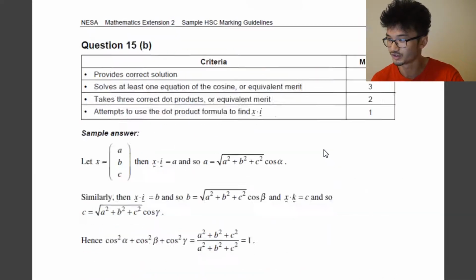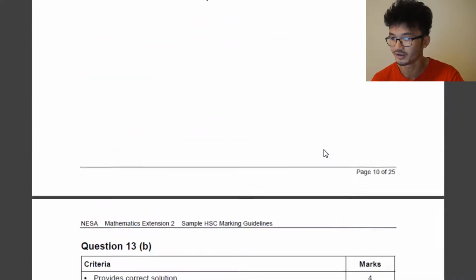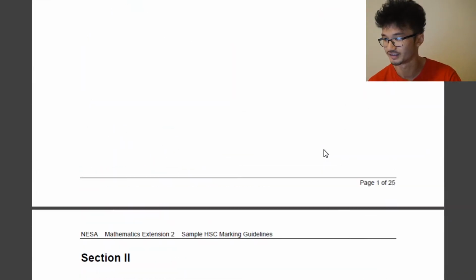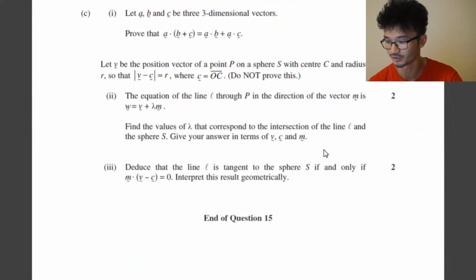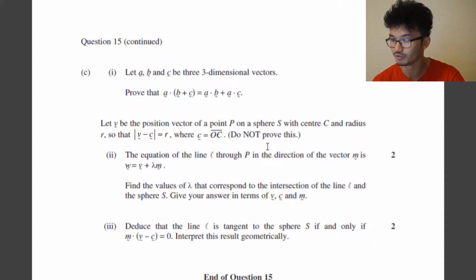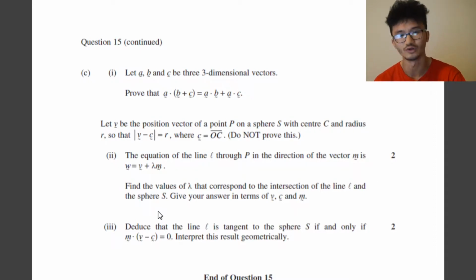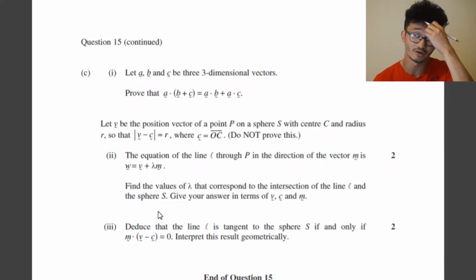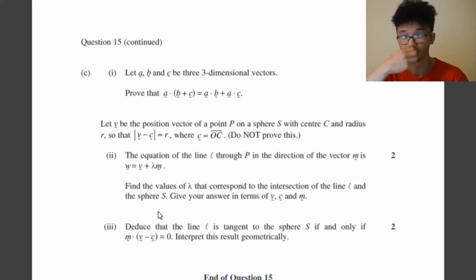I did want to also touch on the vectors questions, since that is new content, and the extent to which vectors will be asked remains a big question mark. If I go to question 15, for example, you can see that although 15C part 1 starts off as a nice calculation, the proof question from part 2 and part 3 really requires a pretty good understanding of what's going on. I think that's something to be aware of when looking at Extension 1 and Extension 2 vectors. In Extension 1, I think they'll ask more pedestrian questions, like finding projections or angles between vectors. But in Extension 2, from the sample paper at least, they're really ramping up the difficulty.